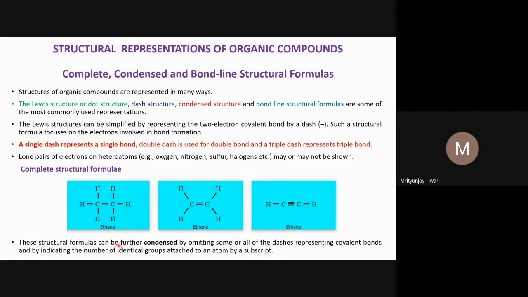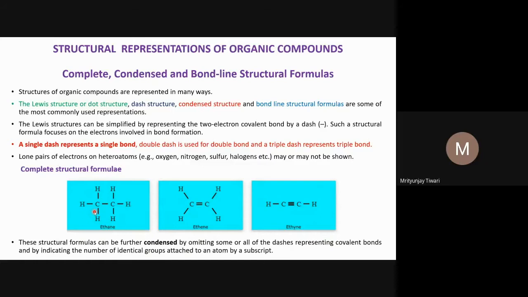These structural formulas can be condensed by omitting some or all of the dashes, and this is what we call the condensed structural formula. So one can condense these bonds. If I represent this portion as CH3 and this portion as another CH3, then CH3 dash CH3 will be a condensed formula, or CH3CH3, or H3C dash CH3. Why H3C? If you write H3C, then one can clearly understand that there is a bond between the carbon atoms.